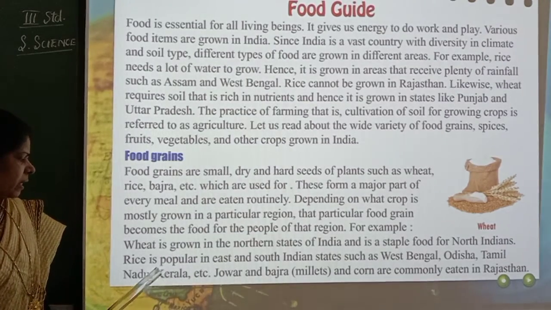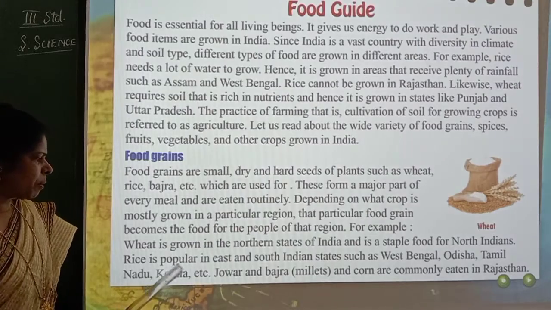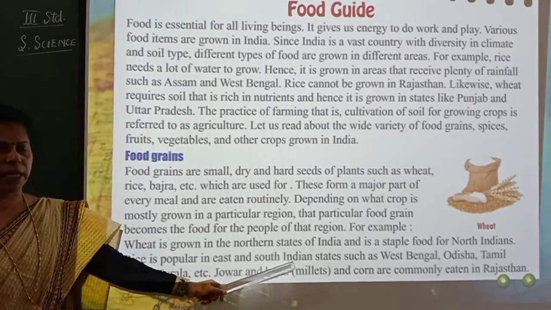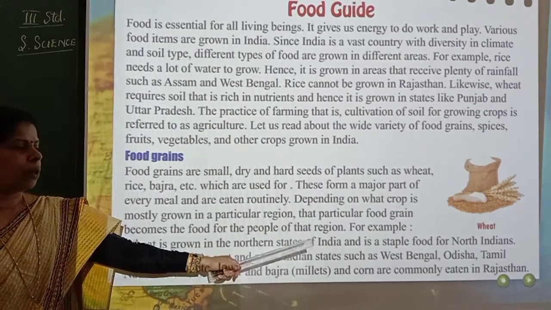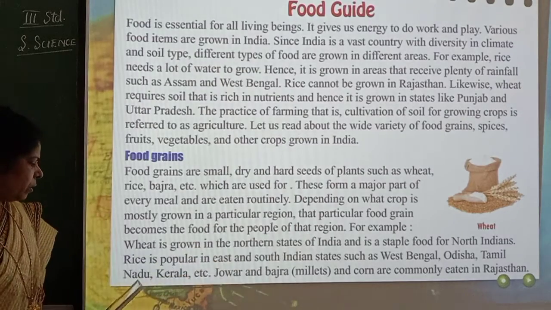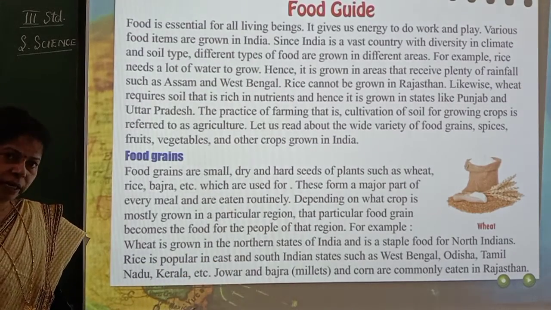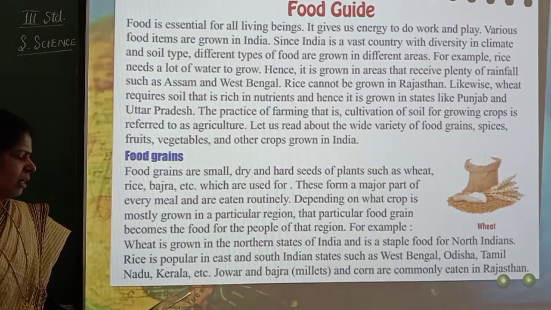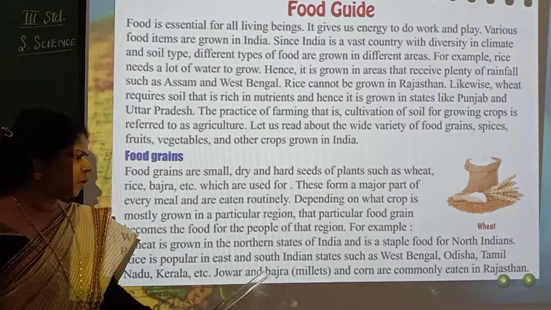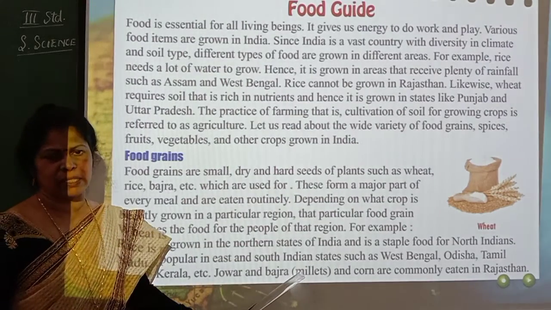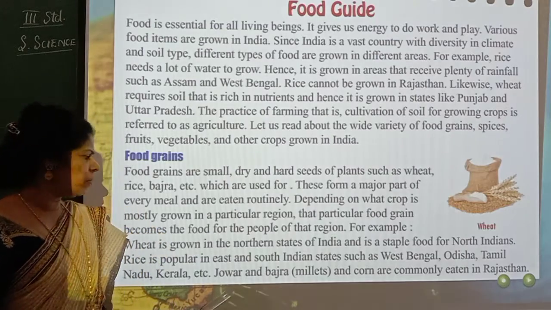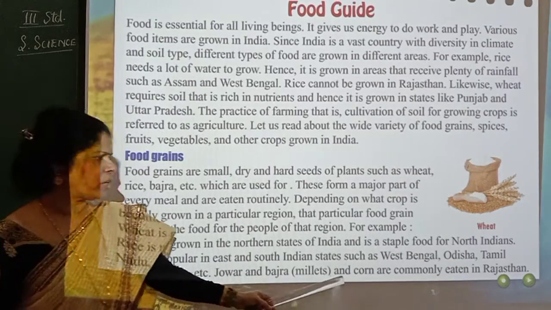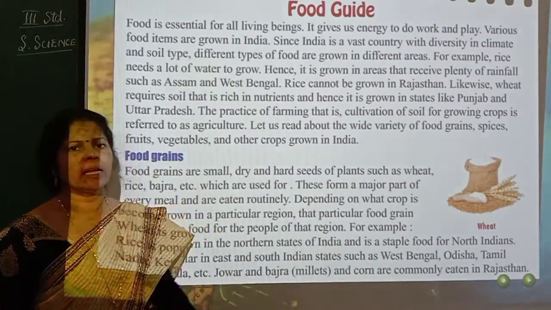Which all places are there? Karnataka also comes here, in South India, understood? Etc. Jowar and bajra. Bajra means millets. Okay. So jowar, bajra and corn are commonly eaten in Rajasthan.